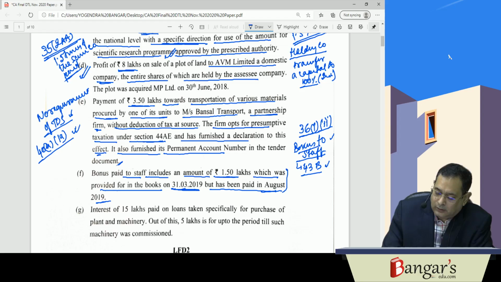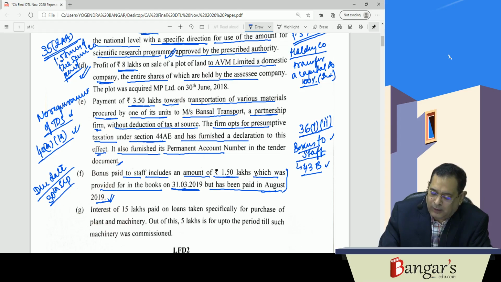Now here, they have made the payment in August 19. Say the due date is, we presume the due date to be 30th of September. Hence, the payment has been made on or before the due date. So this would have been allowed in the financial year 18-19.